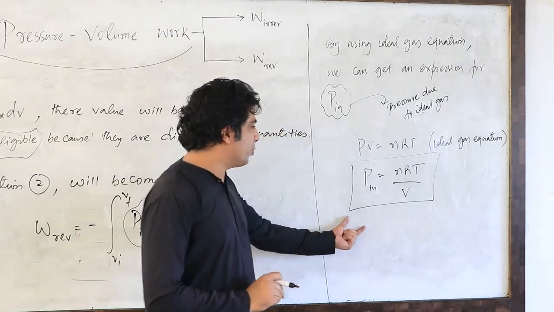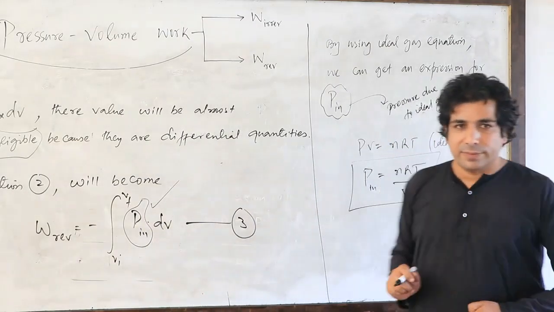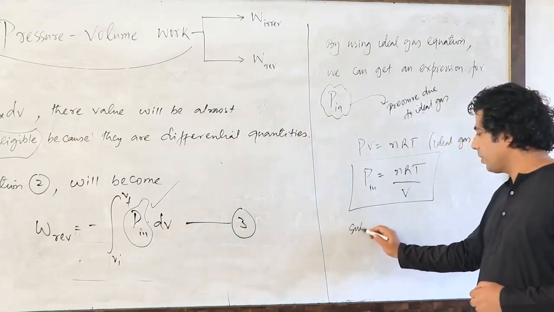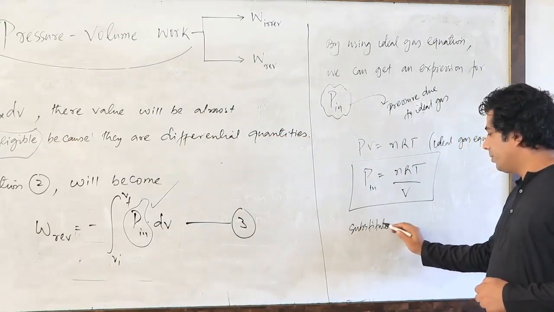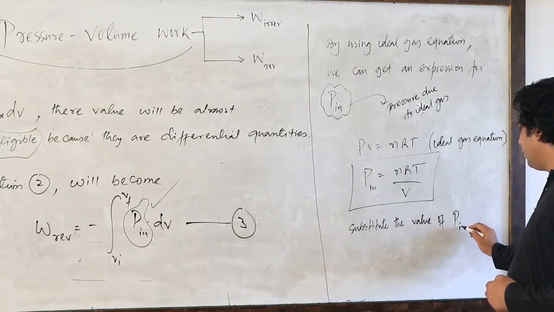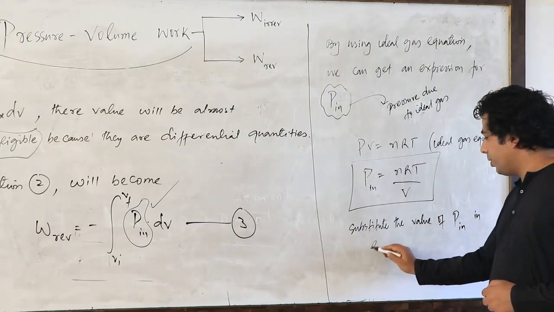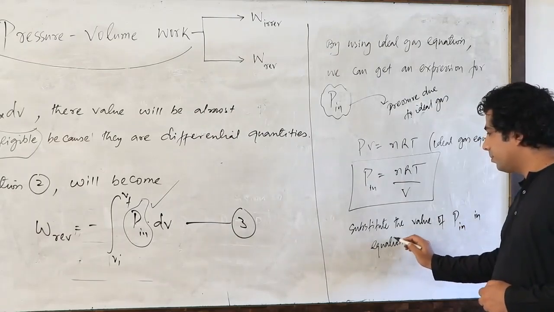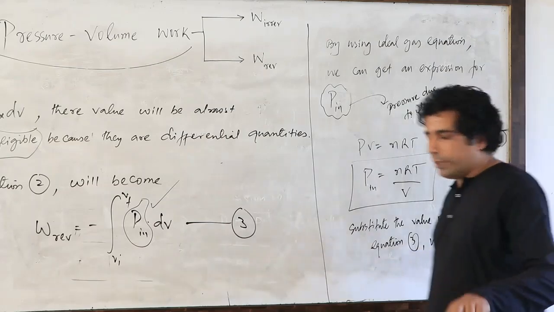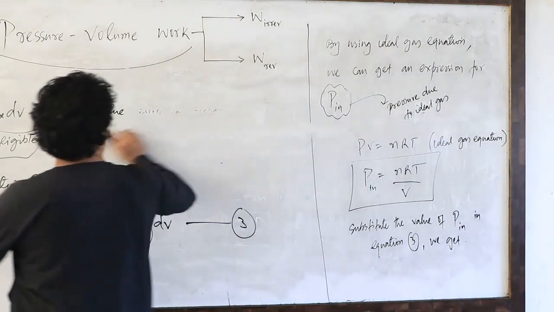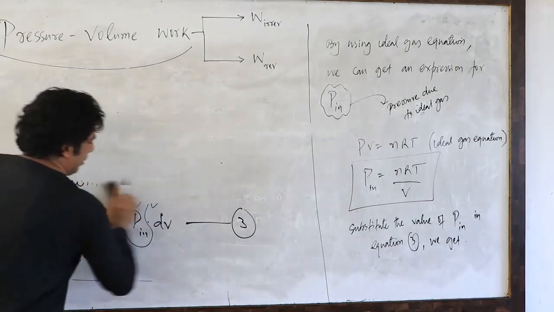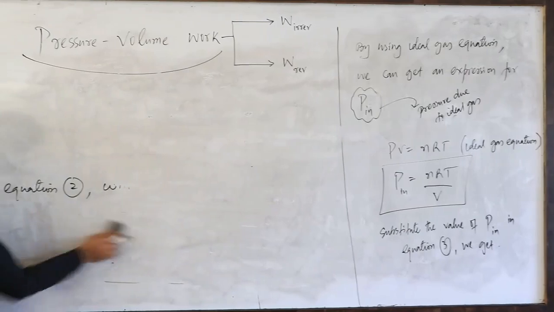Now I will substitute the value of P internal into equation 3. Let us see what we get.